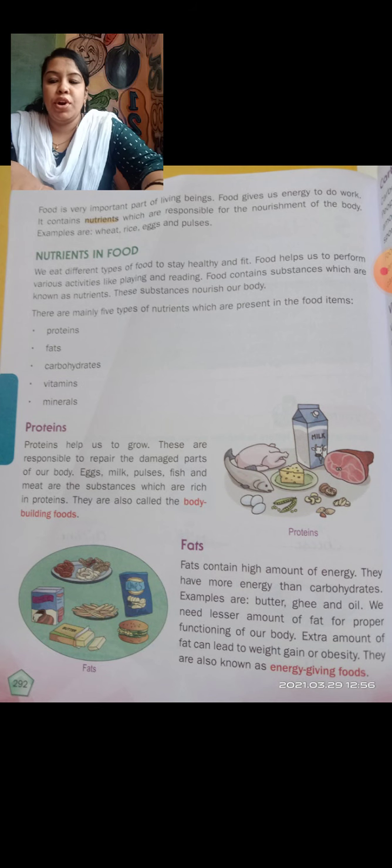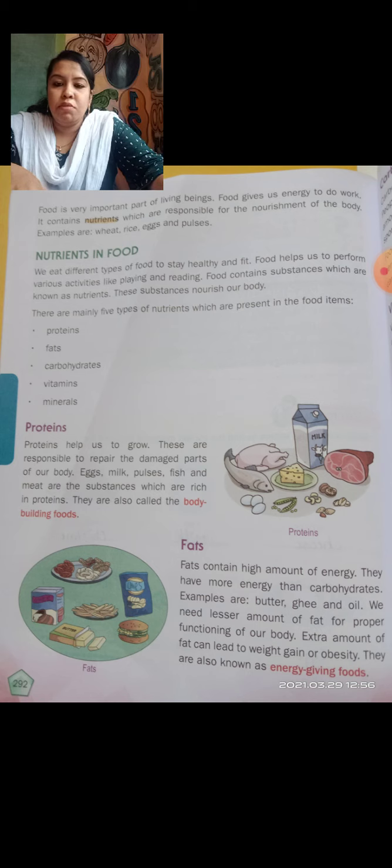Food is a very important part of living beings. You have already got to know that food is very important for living beings. We are all living beings, like human beings, animals, birds, etc. If in our life we didn't have any food, we cannot live a long life. So food is very important. Food gives us energy to do work.